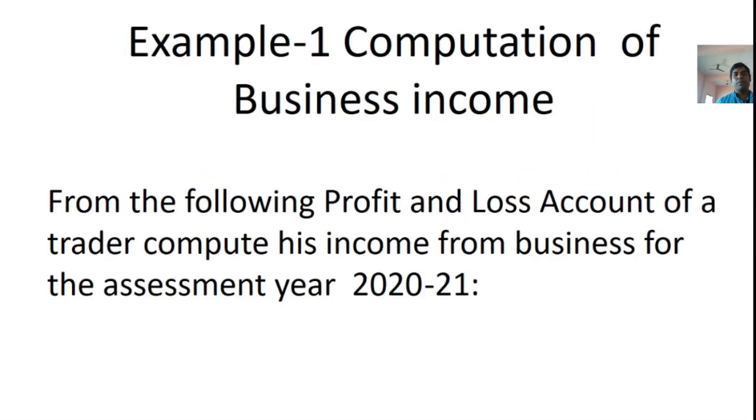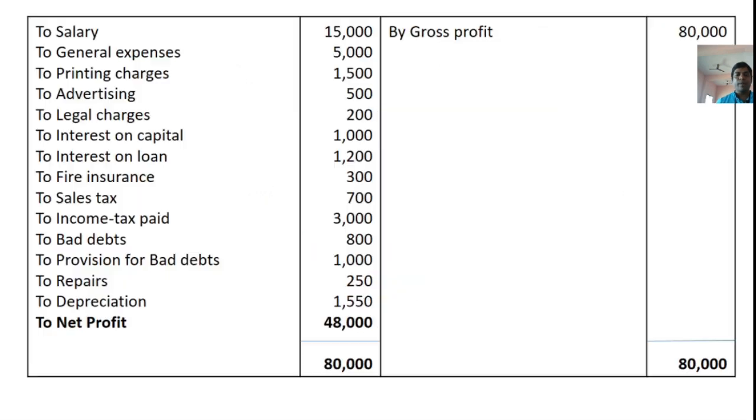Example 1 is computation of business income. From the following profit and loss account of a trader, compute his income from business for the assessment year 2020-21.